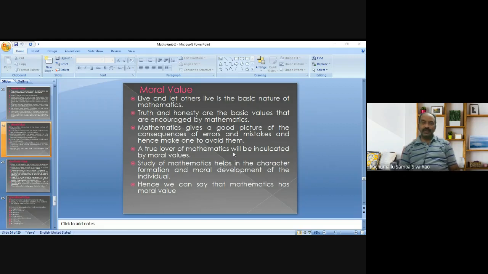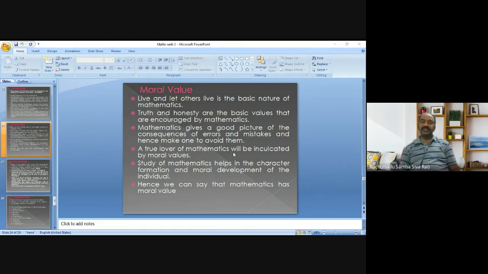Live and let others live is the basic nature of mathematics. By observing the nature and characteristics of mathematics, we may say that live and let others live is the basic nature of mathematics. So it leads to the development of moral values in the student.